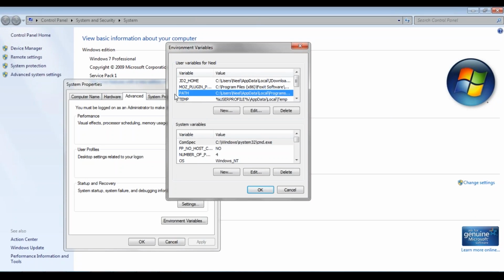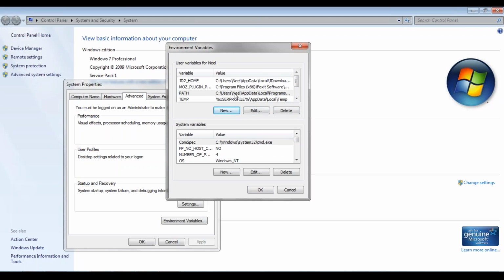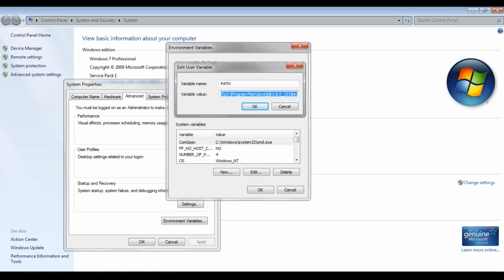Now if you do not have a path variable already set, just click on New and create a path variable. But if you do have an existing path value, so I already have multiple programming languages set on my system, so their path is already set. But in case if you do not have the path variable, just click on New and create it. So then comes the question, what do you need to specify in this path? So here what you need to do is that you need to give the location for your Java bin. That is the JDK bin.